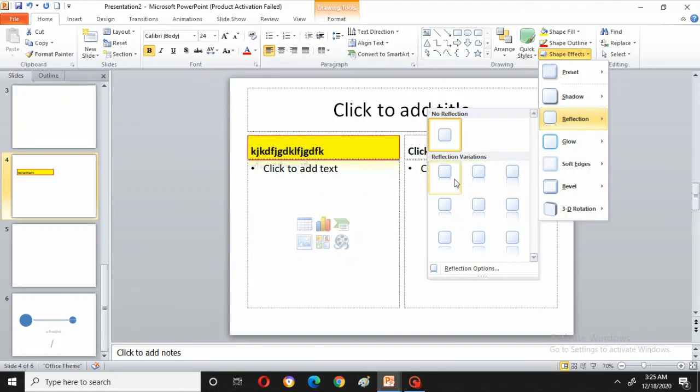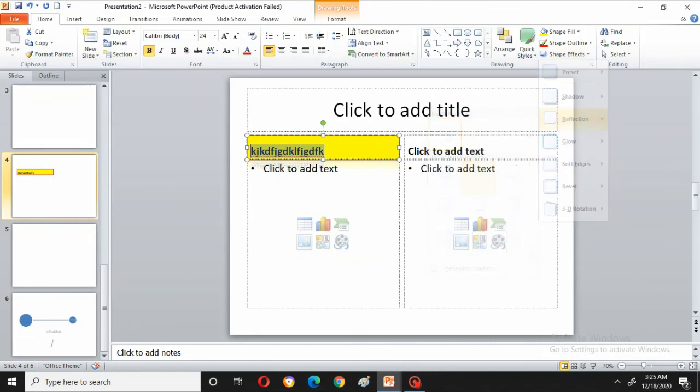Under reflection, you can see some reflection has come over here. Can you find out? Like that it will. So find, replace, select, everything is the same as Word.